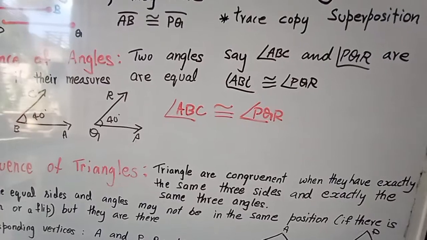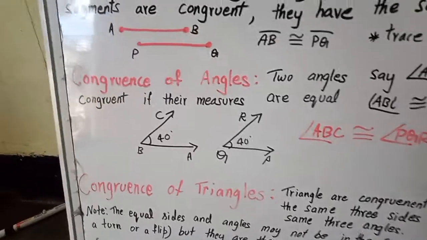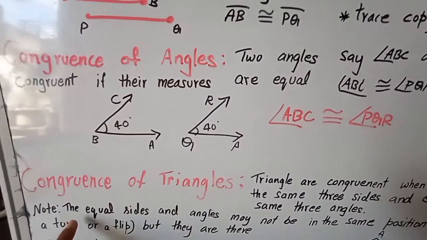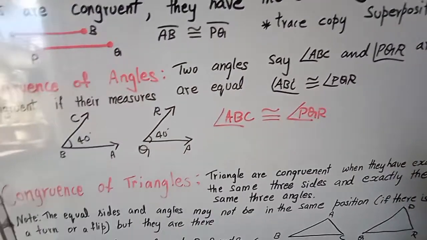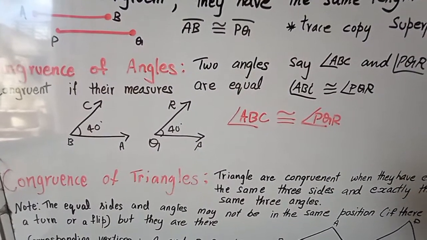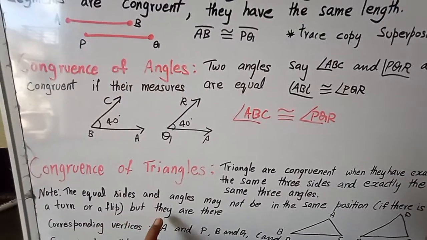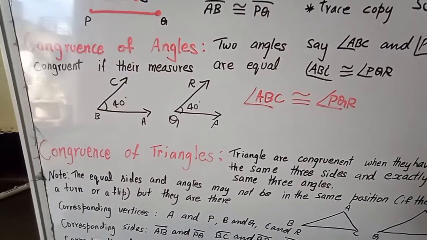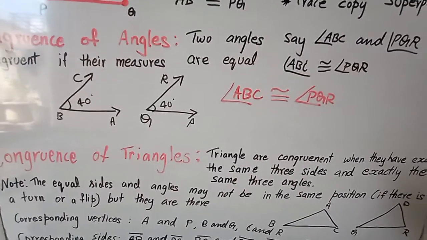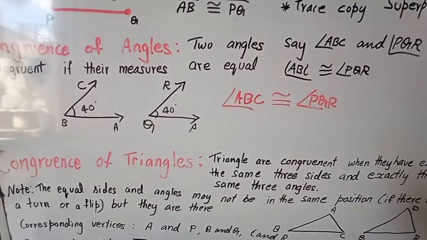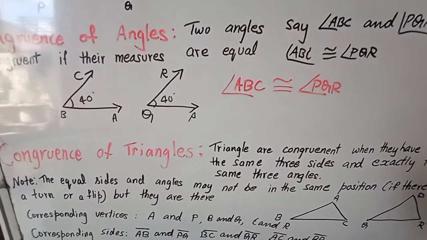One thing to note here: the equal sides and angles may not be in the same position. The position may not be the same when you turn or flip, but they will be congruent. You can check by yourself with cutouts of two triangles, whether they are congruent.